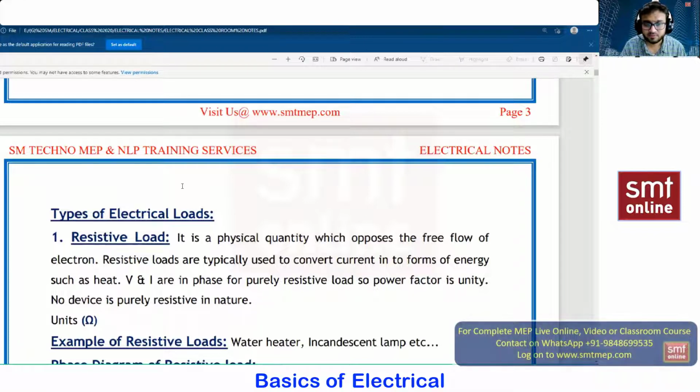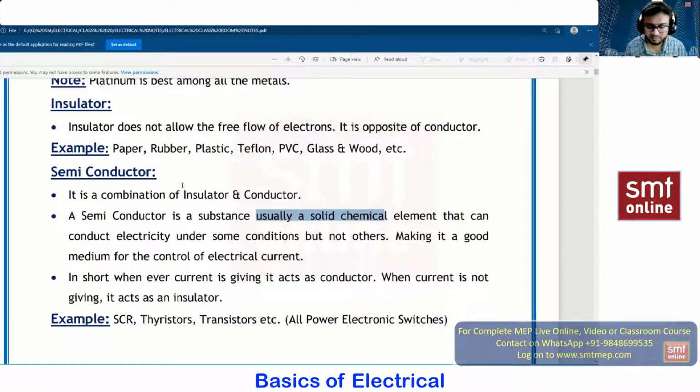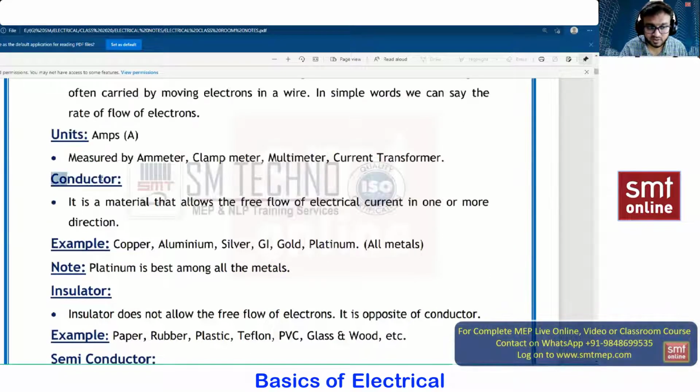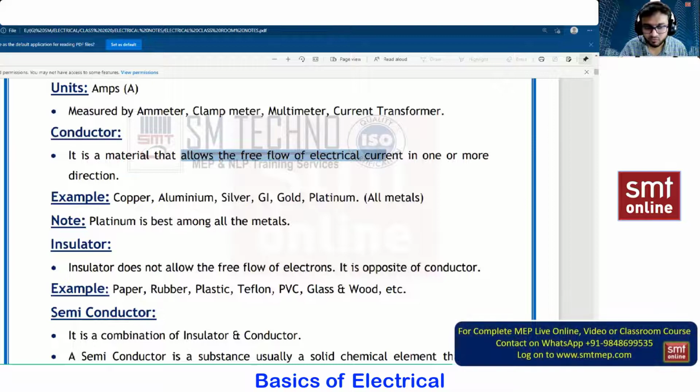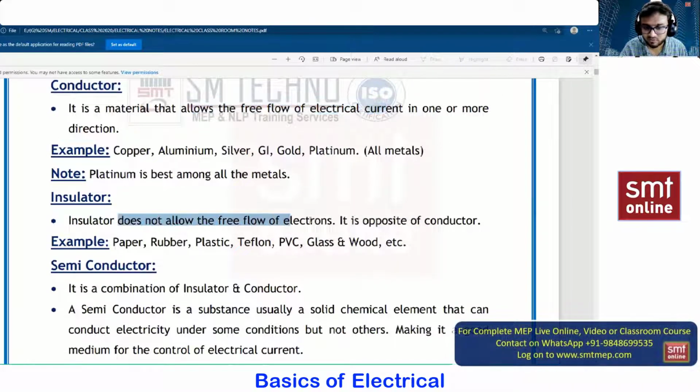A semiconductor is a type of object or a medium which will work as a conductor also, and as an insulator also, a combination of conductor and insulator. A conductor will allow the free flow of electrical current, whereas an insulator will not allow the free flow of electrons. But this is a device which works as free flow of electrical current, and also does not allow the free flow of electrons. The combination of these two things is a semiconductor.